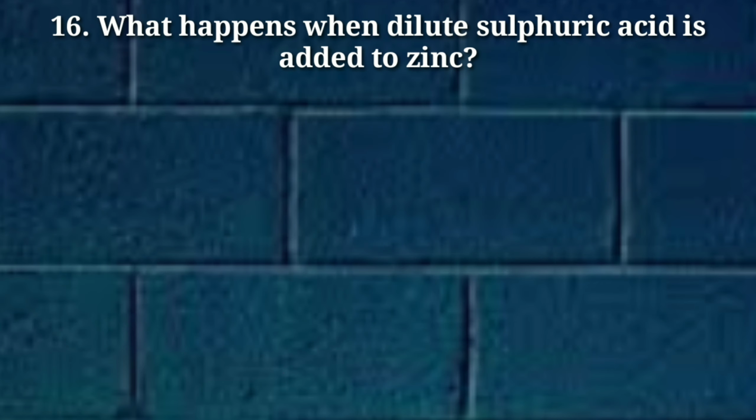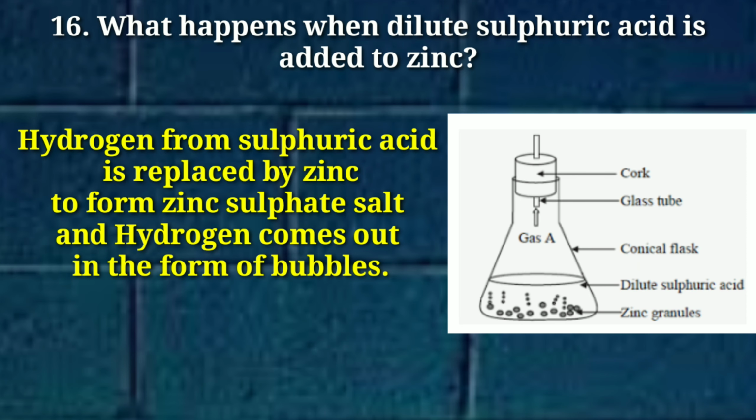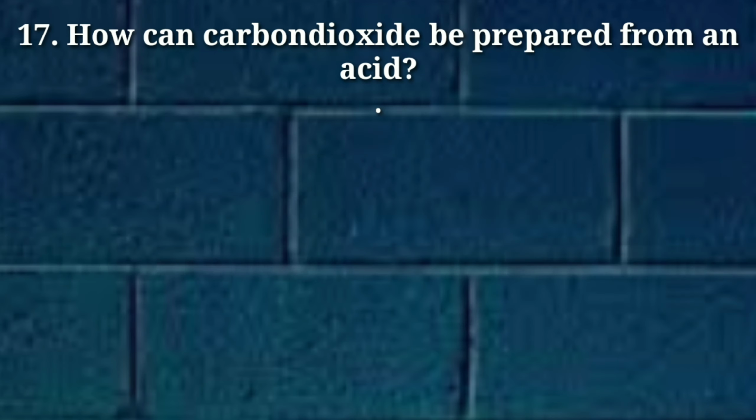The next question: what happens when dilute sulfuric acid is added to zinc? Hydrogen from sulfuric acid is replaced by zinc to form zinc sulfate as a salt, and hydrogen gas comes out in the form of bubbles.